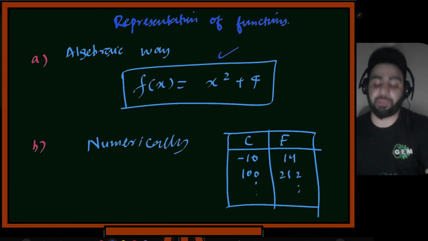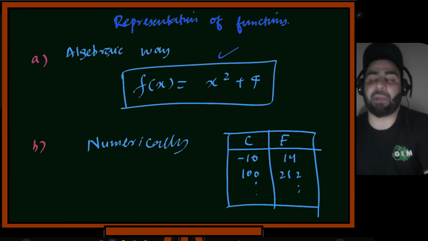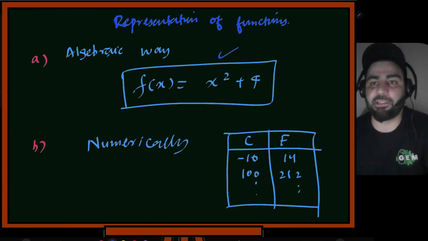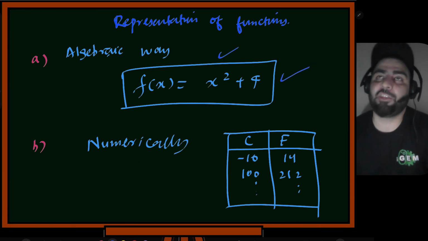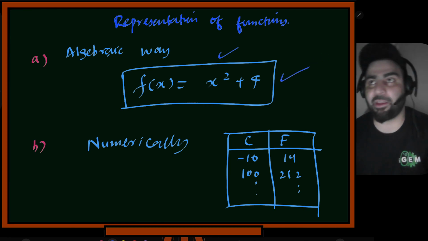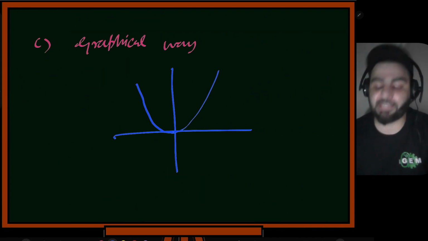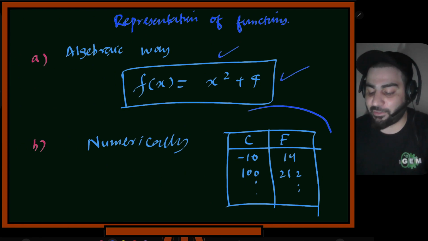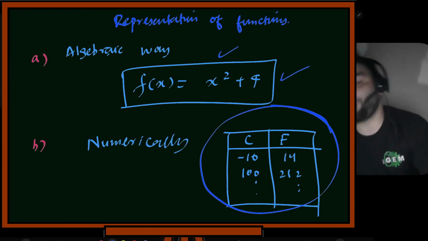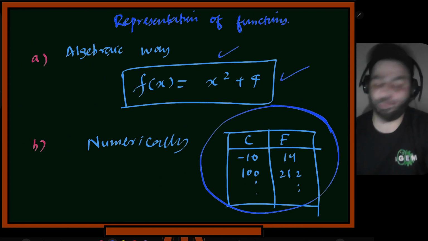It can be represented algebraically, where you have a mathematical formula with dependent and independent variables. The second way is numerically, where you will be given a table in which a mapping is shown to you. And the third way is graphical. That's what you do in machine learning. This data will be given to you in tables. Whatever it is, if it's an image, you just flatten out the image.